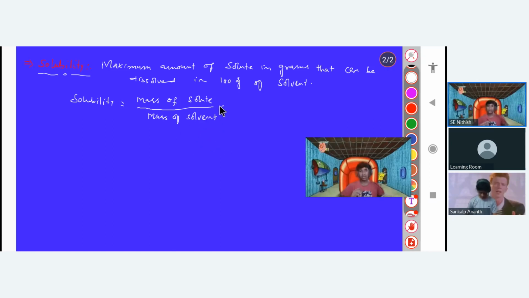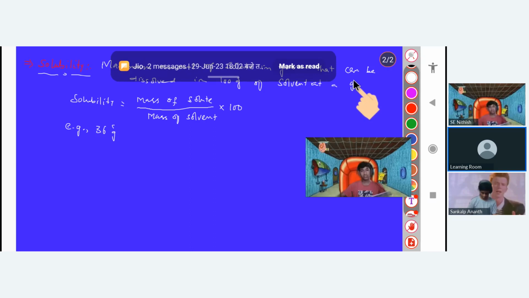So that means every time the answer will be the mass of solute only, because 100 and 100 will get cancelled. That is actually the mass of solute. For example, if 36 gram of NaCl is put in water, you have to remember that this is at a given temperature, because if we change the temperature, solubility will also change.